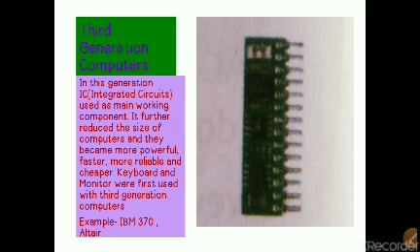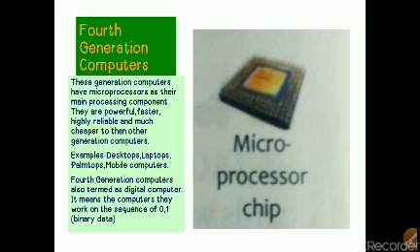Third generation was the turning point of the modern digital computers' journey. In this generation, ICs, integrated circuits, were used as the main working component. It further reduced the size of the computer. They became more powerful, faster, more reliable, and cheaper. And in third generation computers, keyboards and monitors were used for the first time. Fourth generation computers use the microprocessor as their main working component.